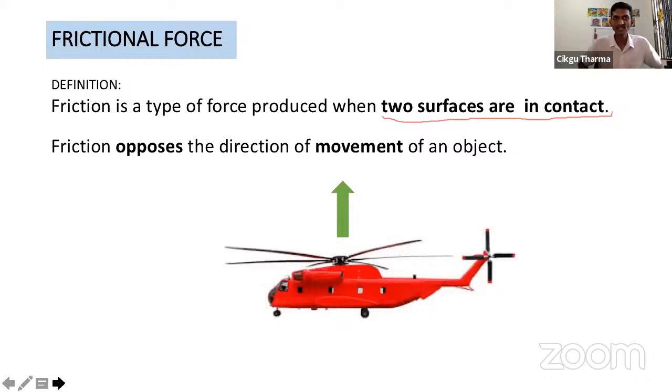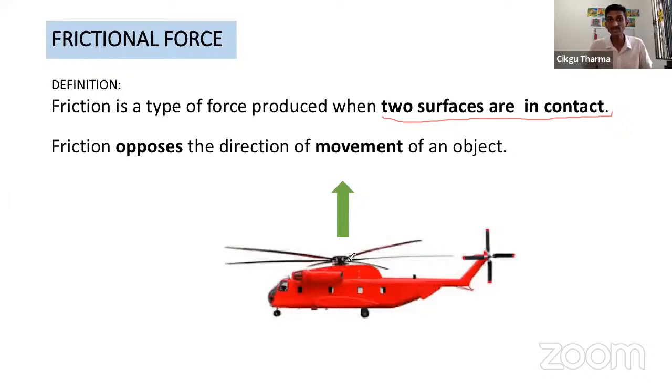Does the friction have a direction? Yes, it goes opposite to the movement. So if the helicopter is moving up, where does the friction go? What is the direction of the friction?